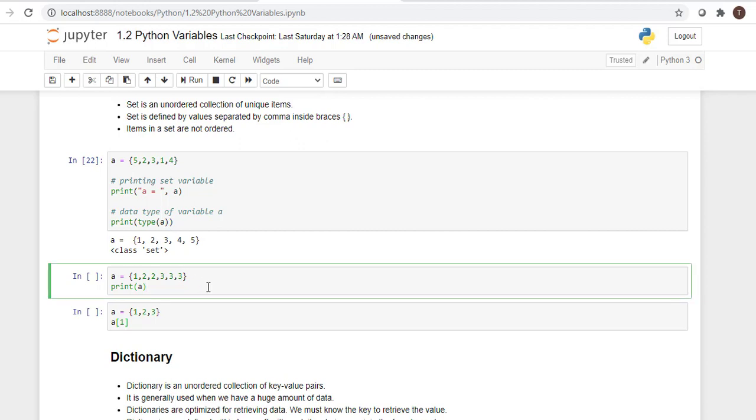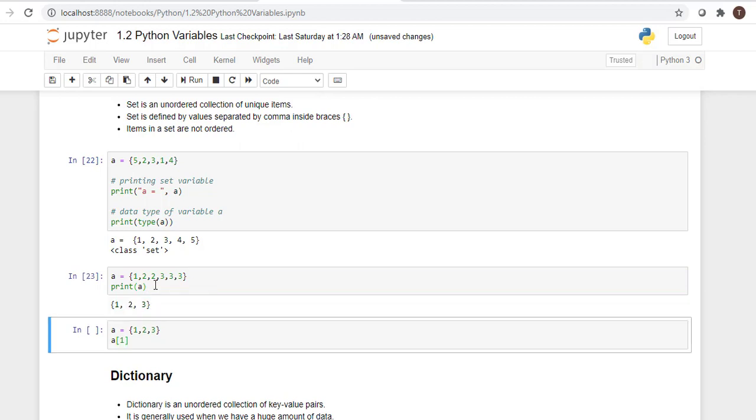Another thing is a set doesn't allow duplicates. So in this example we have assigned some duplicate values. What it returns is unique values. It doesn't allow duplicate values.